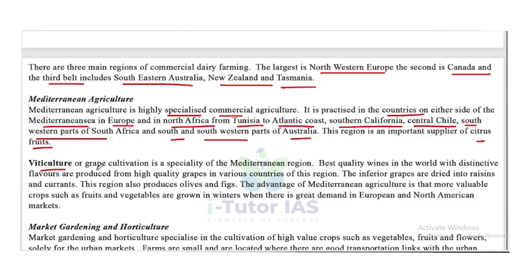Now, viticulture or grape cultivation is a specialty of the Mediterranean region. Best quality wines in the world with distinctive flavors are produced from high quality grapes in various countries of this region. The inferior grapes are dried into raisins and currants. This region also provides olives and figs. The advantage of Mediterranean agriculture is that more valuable crops such as fruits and vegetables are grown in winters when there is great demand in the European and North American markets. So that's about Mediterranean agriculture.